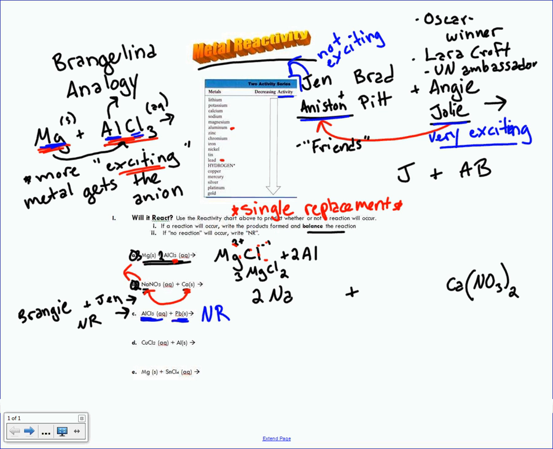All right, what I'd like you to do next is do the remaining 2 on your own. Letter D is CuCl2 and Al. Again, tell me if a reaction would happen, and if so, what products would you get? And then same thing down here, Mg and SnCl4. Would a reaction happen? And if it would, what products would you get? And then bring this completed to class tomorrow.